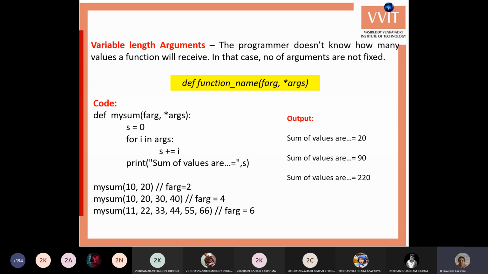One is passing the variable length argument as a list or as a dictionary. For the dictionary, if you want to pass the argument as a dictionary, then we need to give the argument name and the value. Then those will be considered as the dictionary.